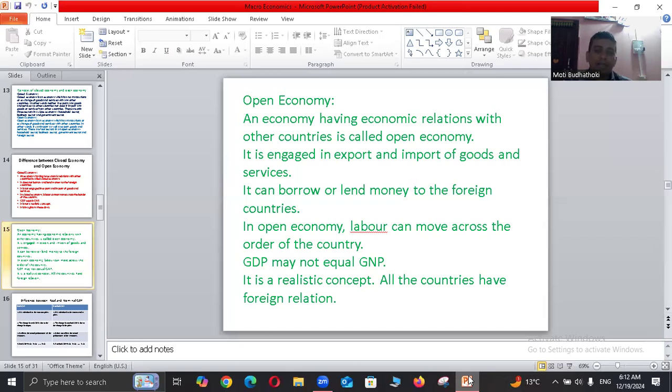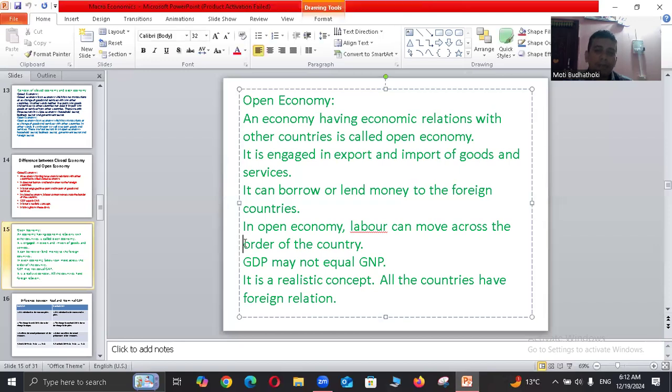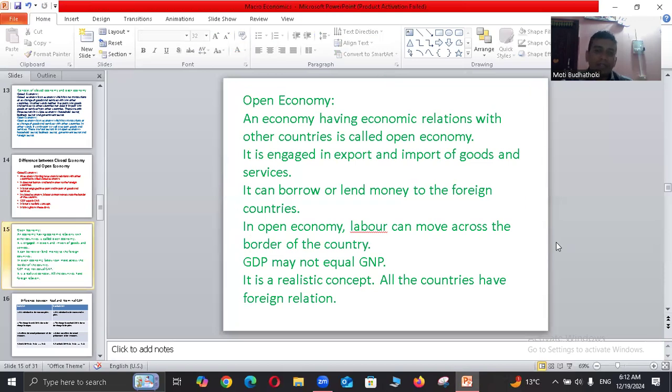We can move the labor from one border to another border of the nation, because it is easy to go and easy to come for their employment. Then GDP may not equal GNP in an open economy.